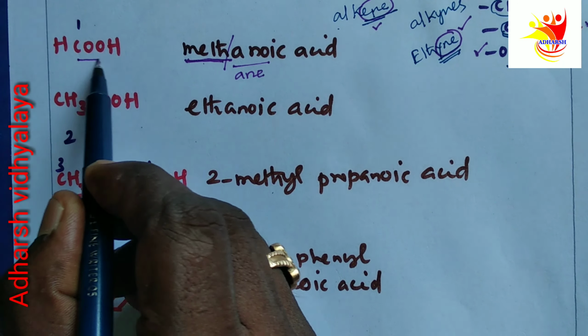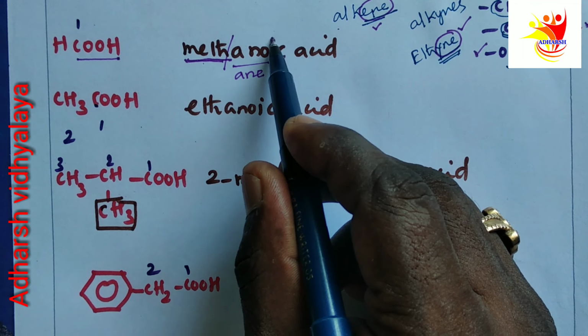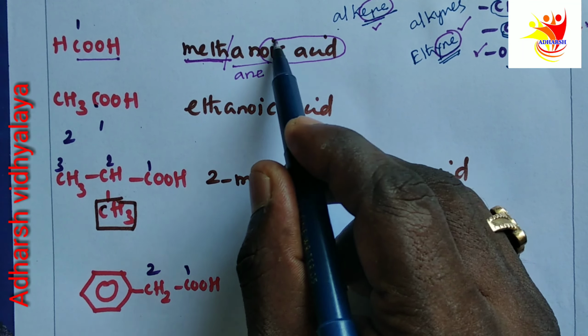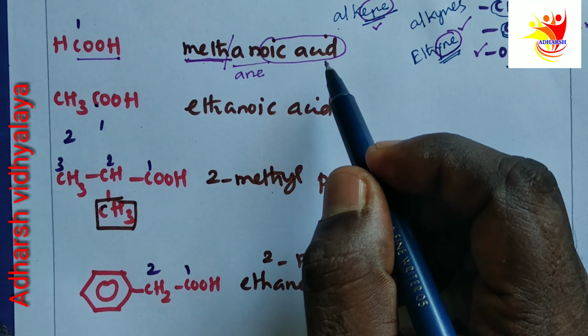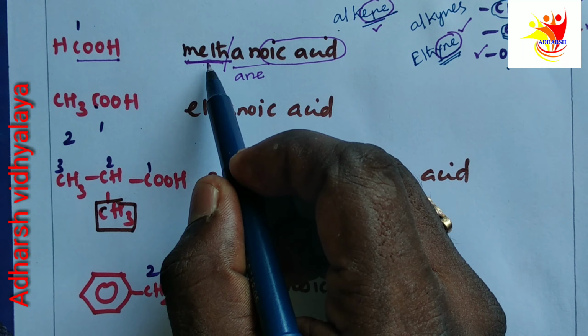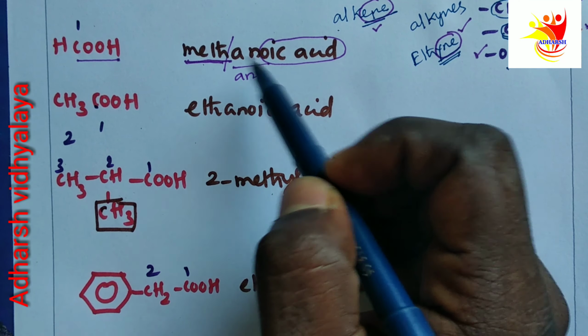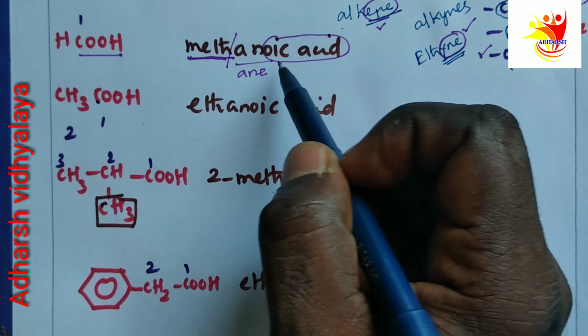Here the COOH group is the functional group, so its name ends with OIC acid. So we are having one carbon, so the root word is meth. We are having a single bond, so ANE. Then the secondary suffix is OIC acid.